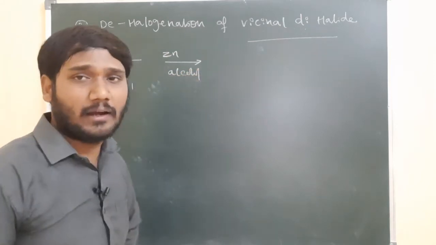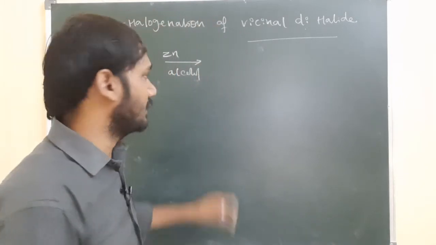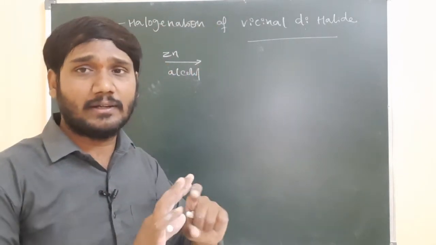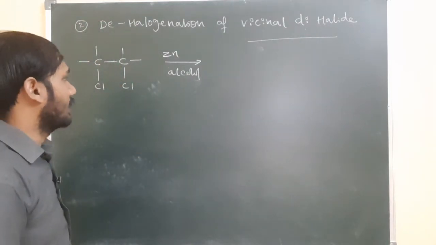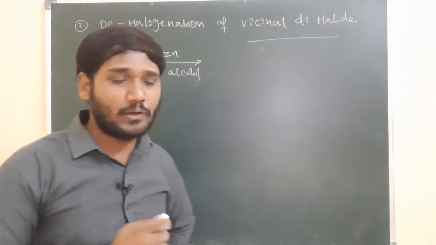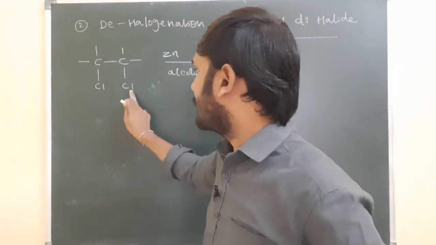Zinc dust and alcohol. Simply, zinc in the form of powder with some impurities is present; we can say it is zinc dust. Just remember it as zinc dust. Now, when I am reacting the zinc with the vicinal dihalide, zinc valence is 2, so it can form 2 bonds. Here 2 chlorines are present.